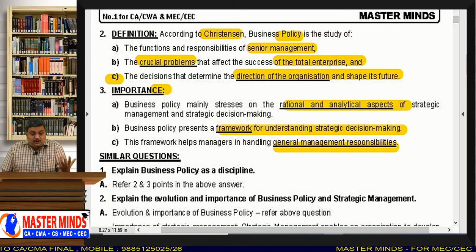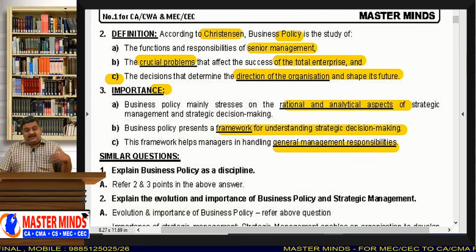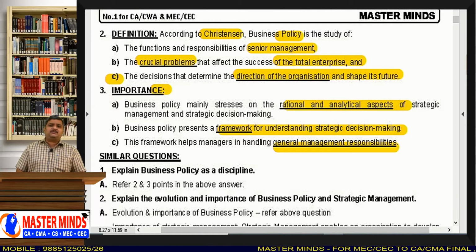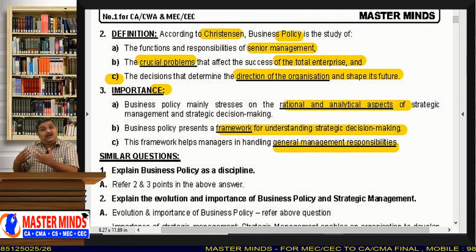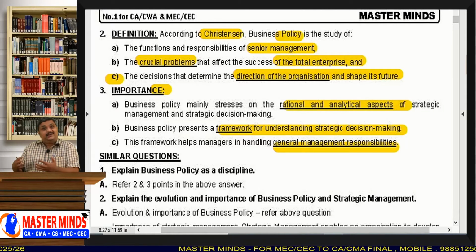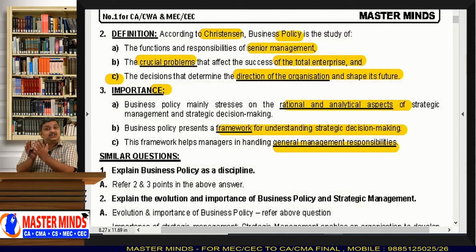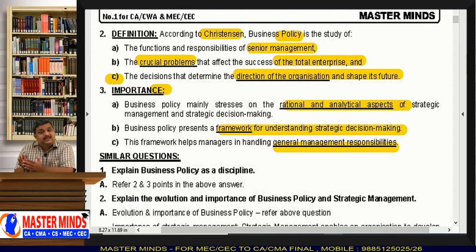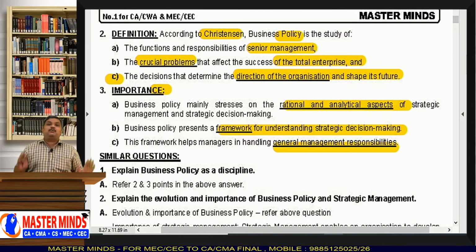By reading the policy, by going through the policy, we make decisions. And general management responsibilities means we have to manage the company. We have to plan, organize, staff, direct and control. These things should not be done without any basis. These things have to be done with a basis, and that basis is policy.